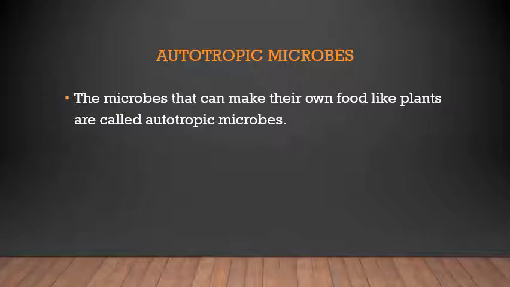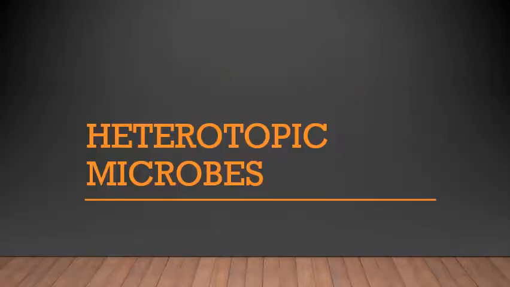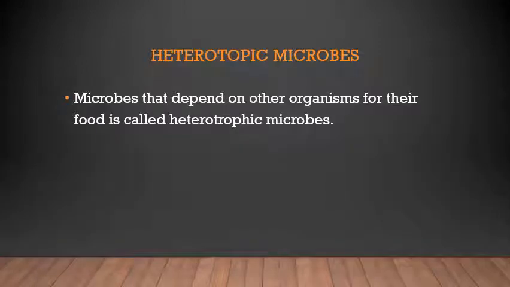Okay, in this chapter you will learn new words. So if you don't want to get confused, remember autotrophic: auto means automatically they make their own food. Understood? That kind of organism is called an autotrophic microbe. And the second type is the heterotrophic microbes.